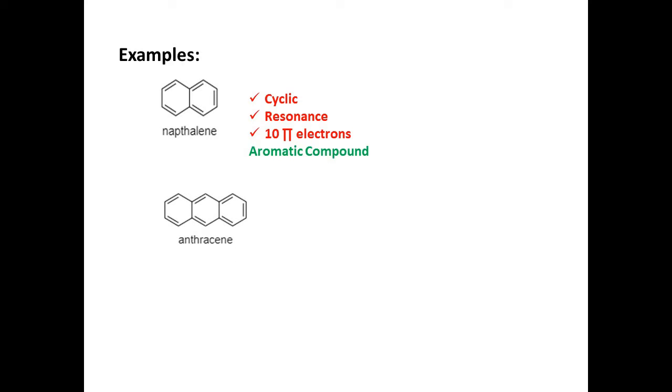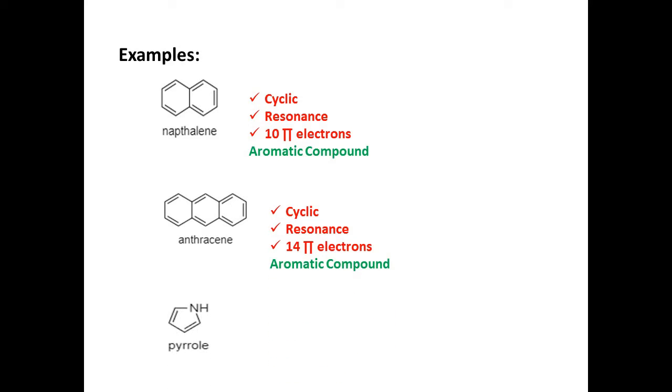Now, in anthracene, the molecule is cyclic and there are 7 pi bonds. So, there are 14 pi electrons. This molecule shows resonance through pi and pi bonds. So, this molecule is also aromatic.